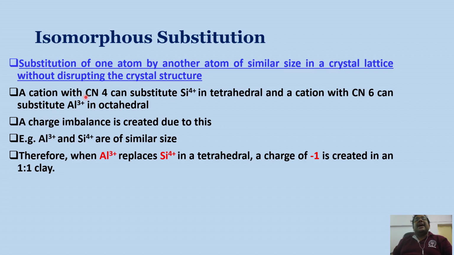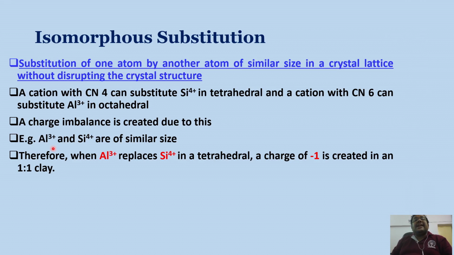Similarly, when this aluminum with 3 valency is replaced by magnesium or iron with 2 plus valency, you can see there is an extra negative charge development, and this charge imbalance is basically responsible for the negative charge development on the clay surface.